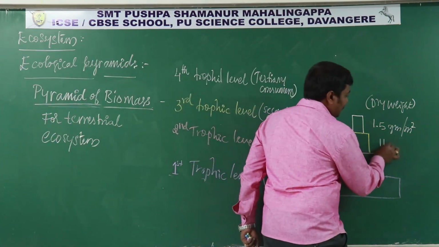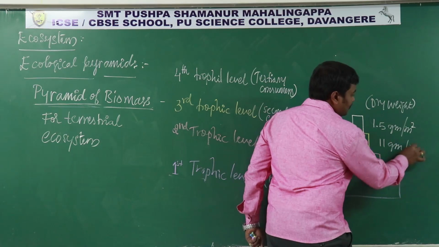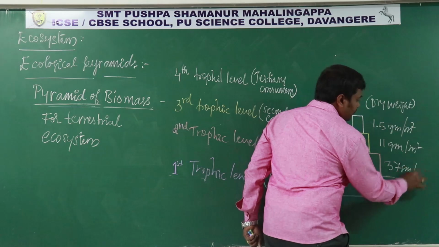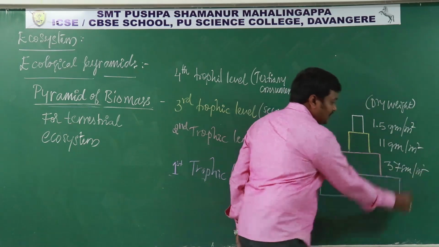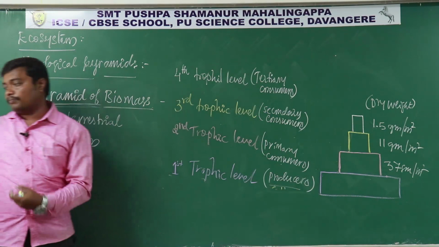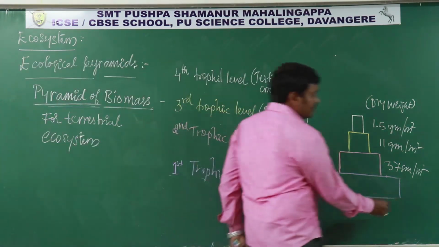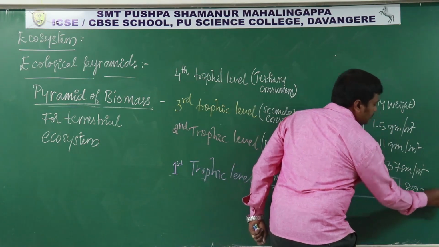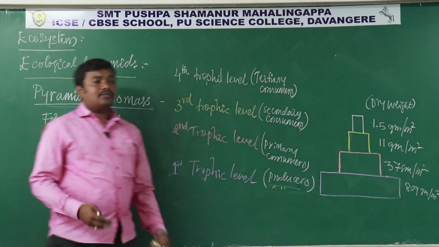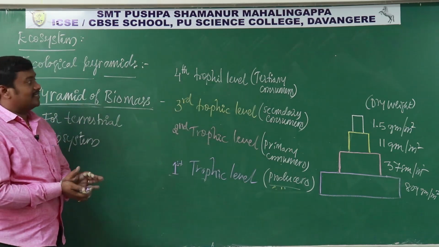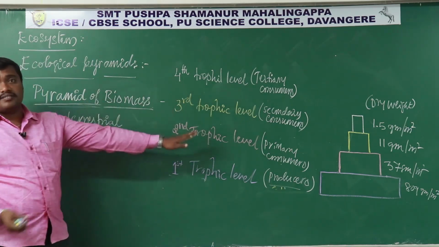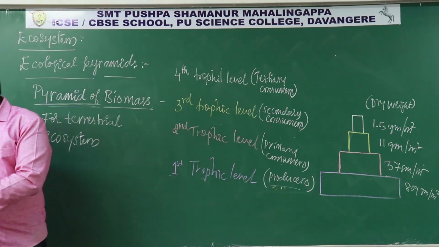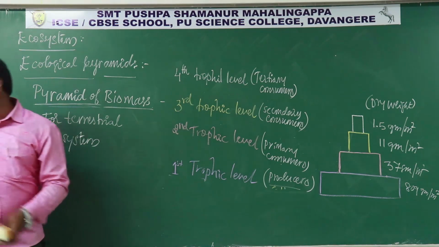this is 11 grams per meter square, this is 37 grams per meter square, and the producers' biomass should always be more: 899 grams per meter square. So the numbers are like this. So this is the pyramid of biomass for a terrestrial ecosystem.